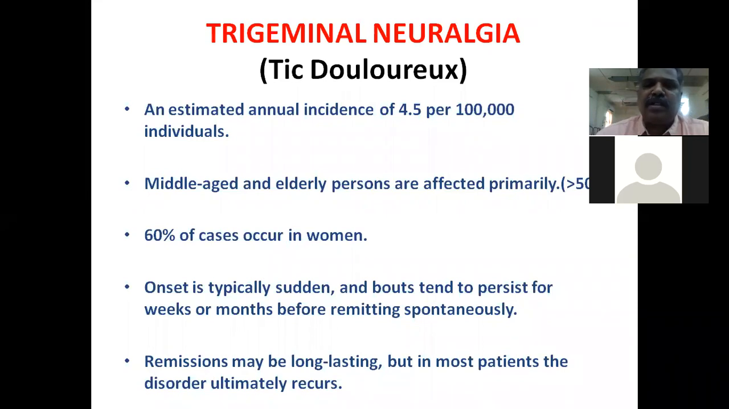Trigeminal neuralgia is also known as tic douloureux. The estimated annual incidence of this condition is 4.5 per 1 lakh people. Most of the time it affects middle-aged and elderly persons, in the 50 to 60 years age group, and women are more commonly affected than men. Onset is sudden and occurs in bouts, and tends to persist for weeks or months before remitting spontaneously. Remissions may be long lasting, but in most patients the disorder ultimately recurs.